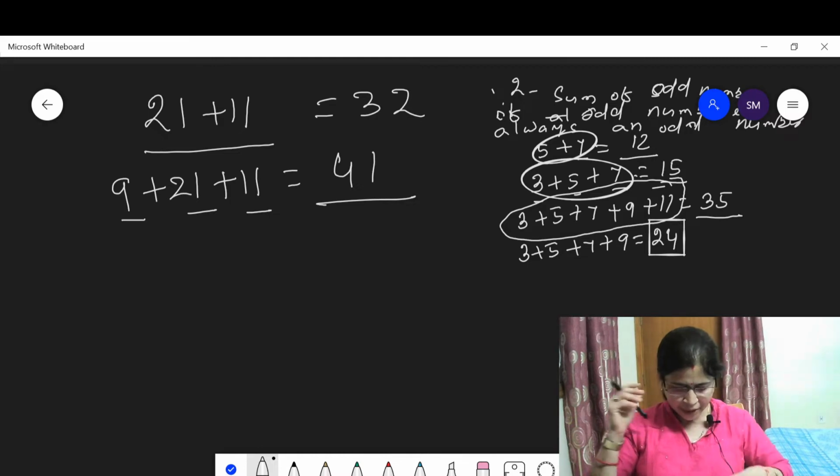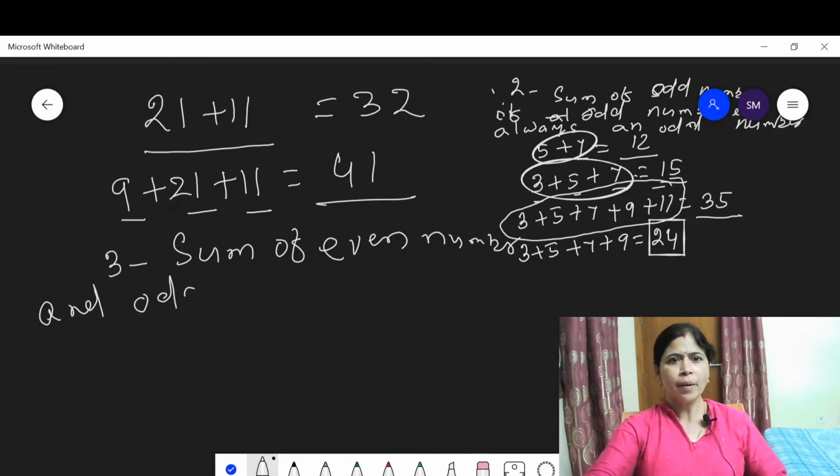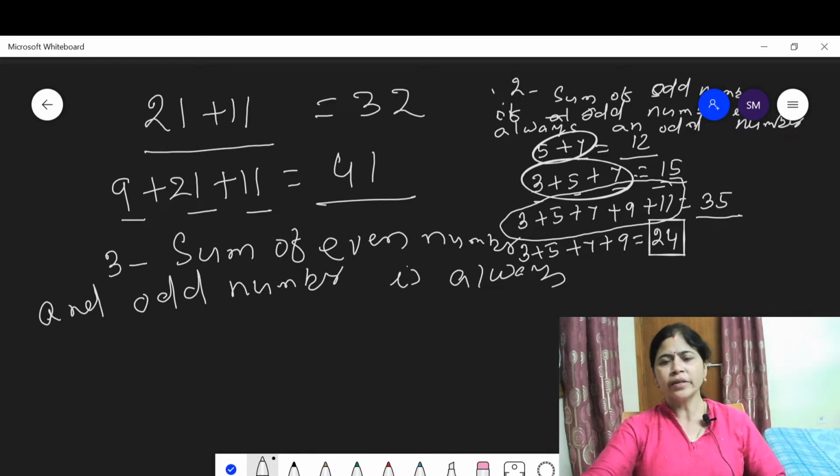Then the third property. Third property says that the sum of an even number of odd numbers is an even number. Sum of an even number of odd numbers is always an even number. Please students, give me examples.